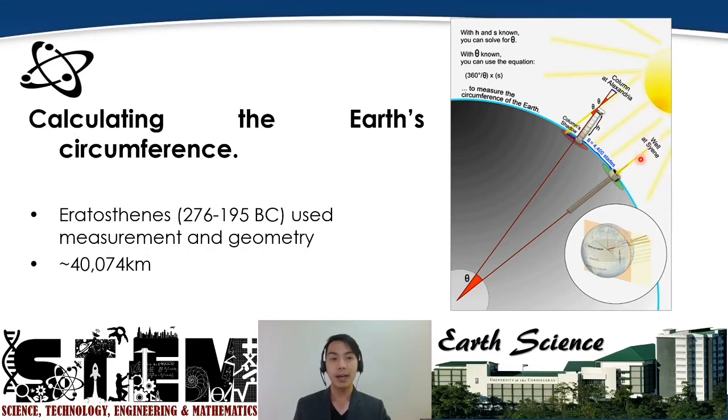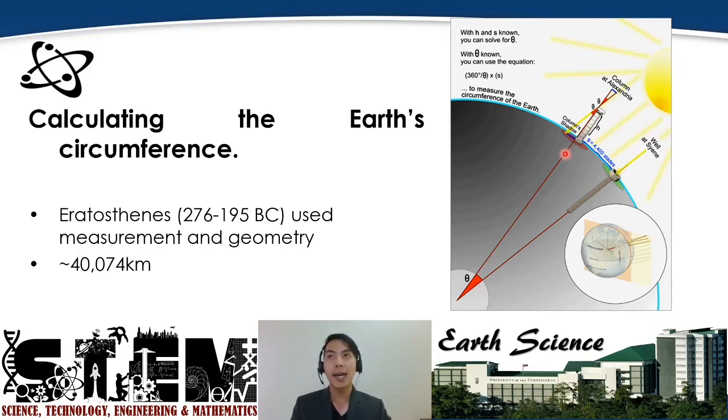But then again, he observed a column in Alexandria at the exact time. And so say, for example, 12 o'clock noon, he observed that it casts a shadow. Unlike the well in Syene that doesn't cast a shadow, this column is already casting a shadow. Now, how did he do that?